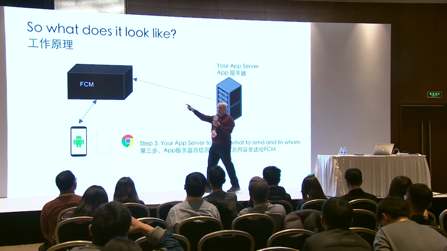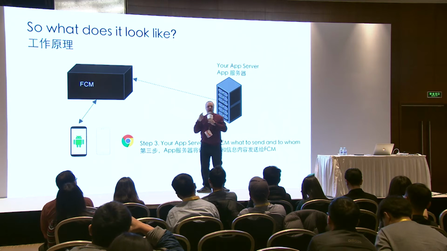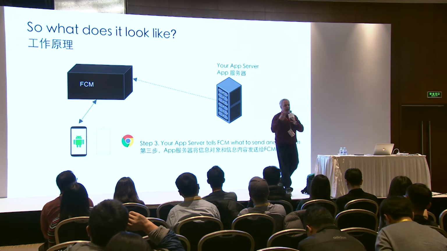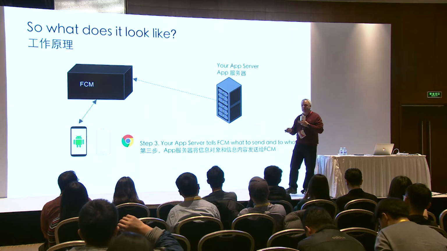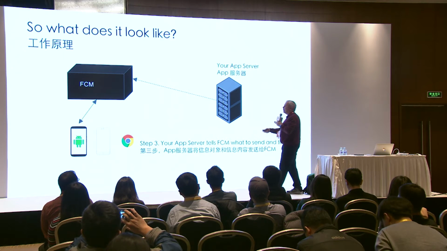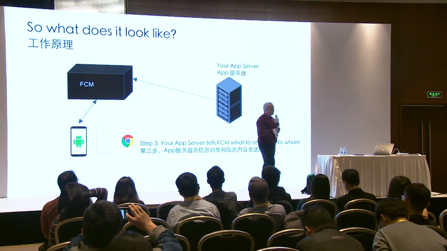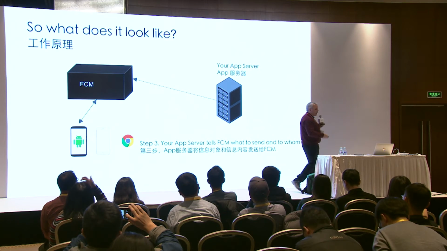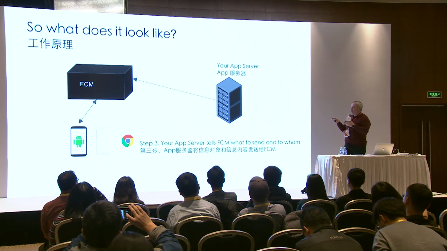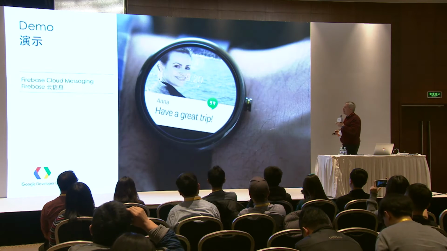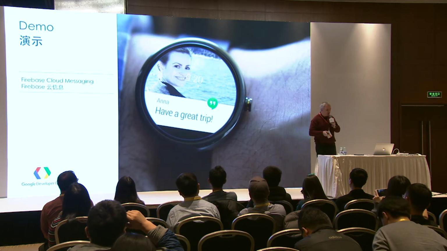Firebase Cloud Messaging, this black box over here, has an API that your server will call, and your server will say, here's my API key, I'm authenticating myself, I'm this person's application, please send this message to this topic, please send this message to these devices, and stuff like that. And as a result, you've just built a messaging infrastructure that has all the attributes that I mentioned earlier on. So let's give a quick demo of this and what it looks like.